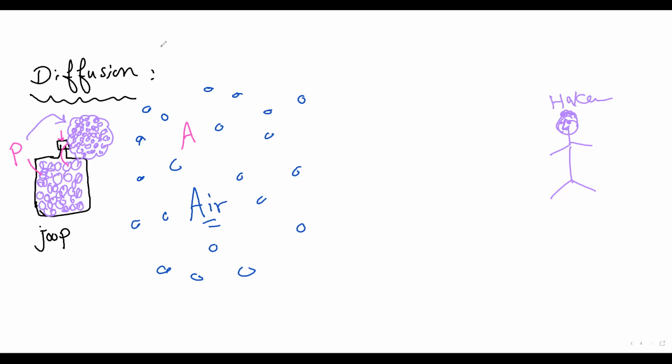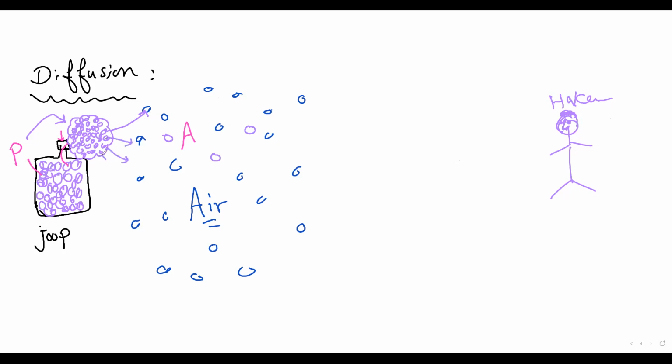After some time, what happens to these molecules? They start to spread out, colliding with the air particles. When these particles collide with the air particles, one goes like this, and collides with this and goes here, and collides with this and goes here.